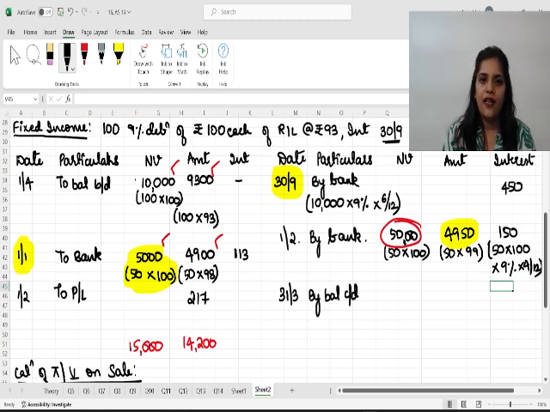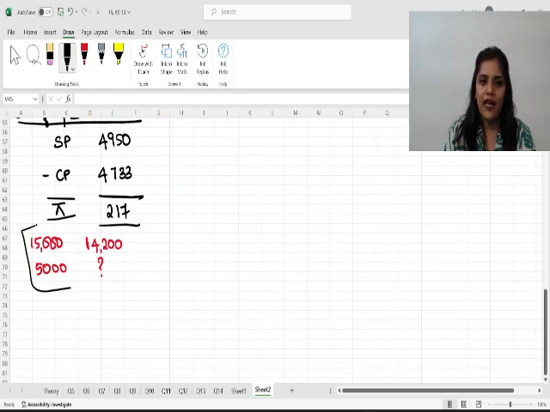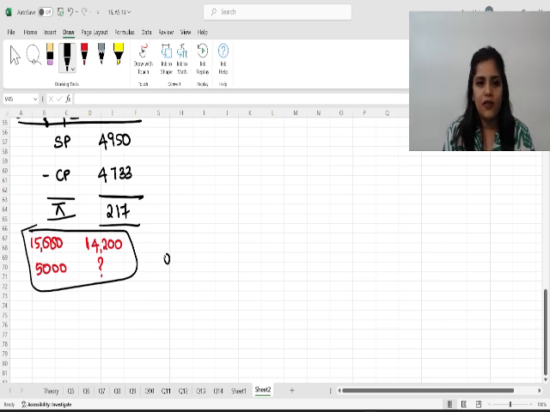Okay? 10,000 debentures were there, plus 5,000 purchased, so 15,000. Sold 5,000, so remaining 10,000. Value same, we can find how we did this calculation. This is to find the cost price of the investment.